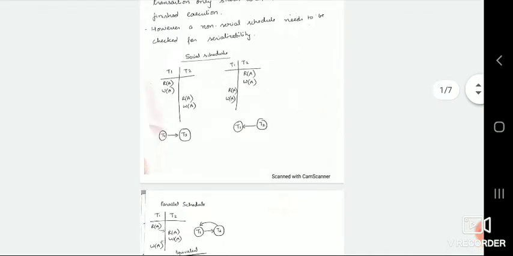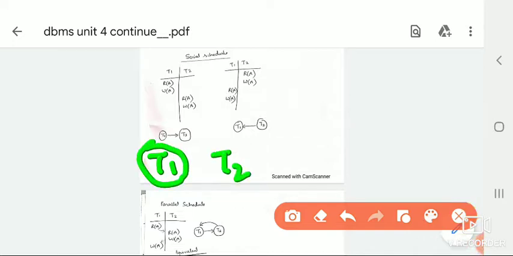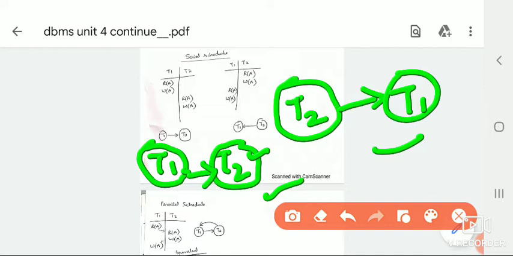So here there are two transactions, T1 and T2. We execute all the operations of T1, and after finishing the T1 transaction, we go to the T2 transaction, where all its operations are performed. In the second case, we start with the T2 transaction, all its operations complete, and then we jump to the T1 transaction. This type of schedule is called a serial schedule.